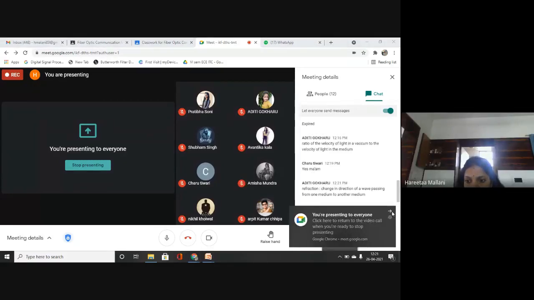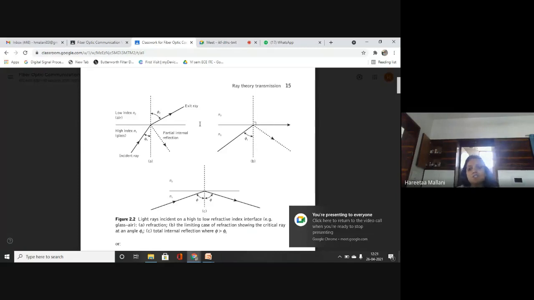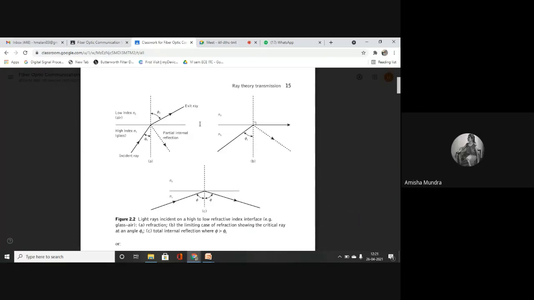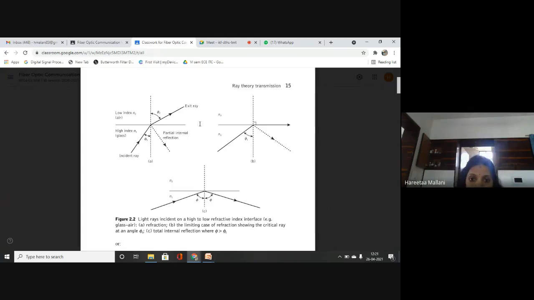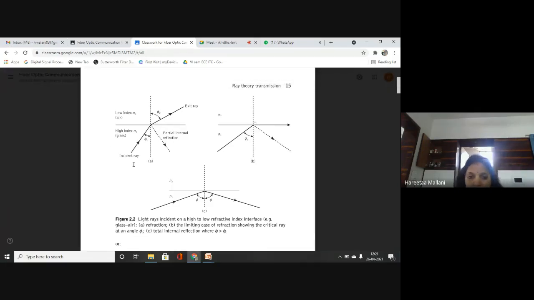So here, what is happening in the first figure? Can you tell me which is the refracted ray and which is the reflected ray? Refraction ray. So where is refraction happening? In the other medium. Okay, so first the incident ray is traveling within the medium. I have some light source. The light ray is traveling like this.